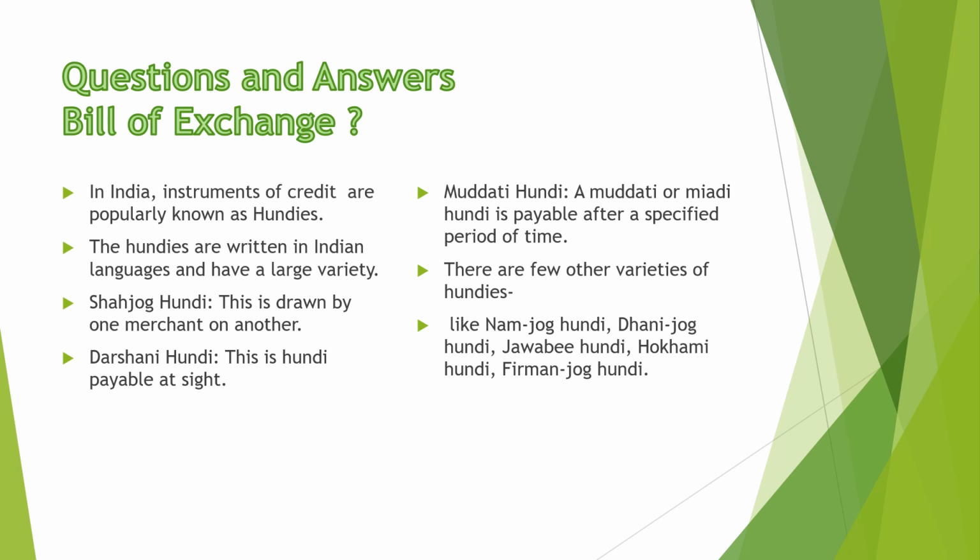There are a few other varieties of hundis: Naam Jog Hundi, Dhani Jog Hundi, Jawabi Hundi, Hukmi Hundi, Firman Jog Hundi. So these are the various varieties of hundis used in our Indian system.